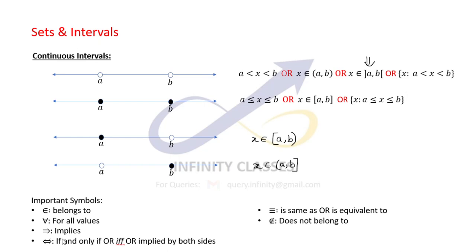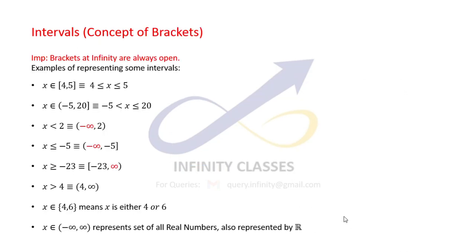That means it is implied on both sides. The left hand side will imply the right hand side and the right hand side will imply the left hand side. This symbol represents the equivalent to statement, and this represents does not belong to, as we have discussed earlier as well.